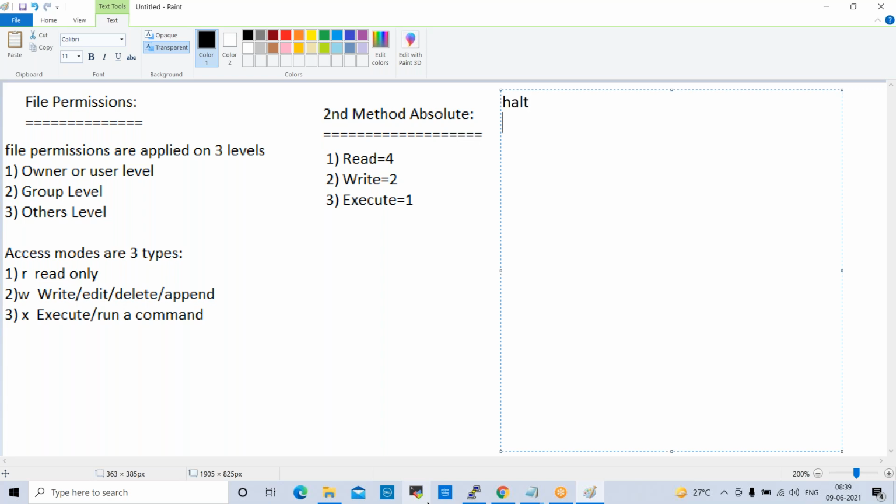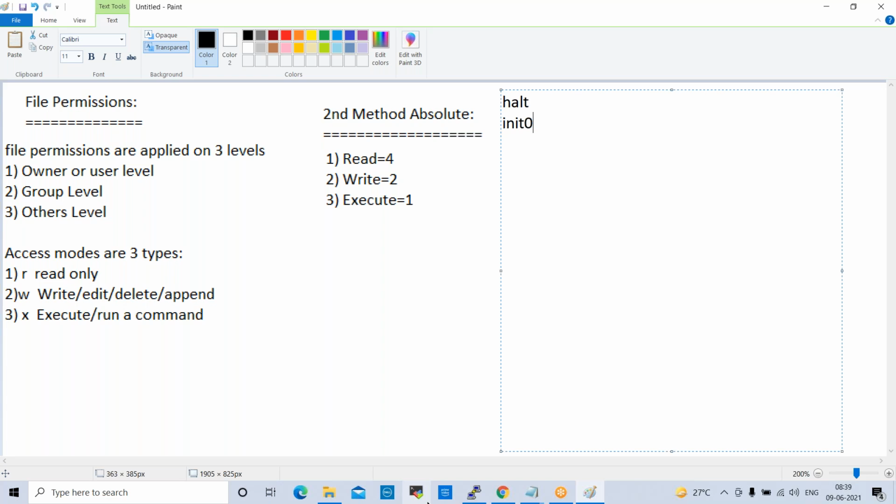And one more important command here is init 0. Once you apply this, what will happen? The server power will be off. Simply we can say power off. The server will be down completely. Okay.